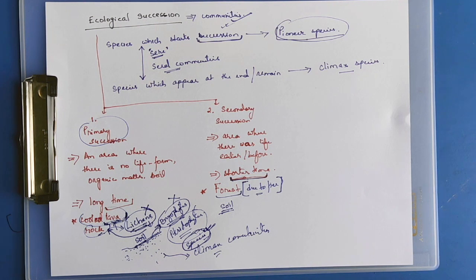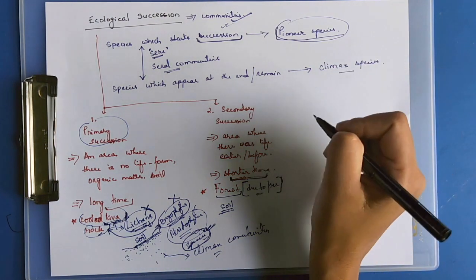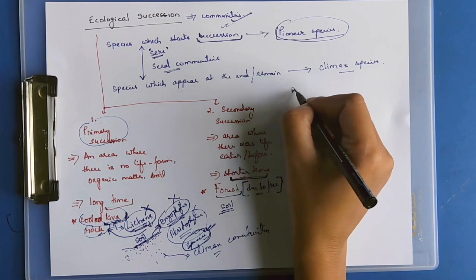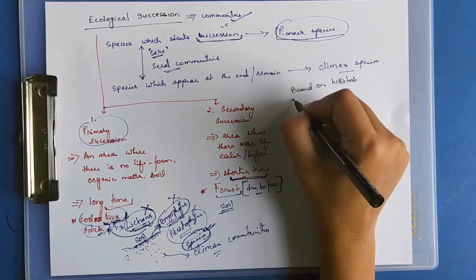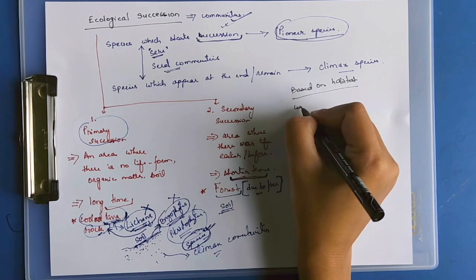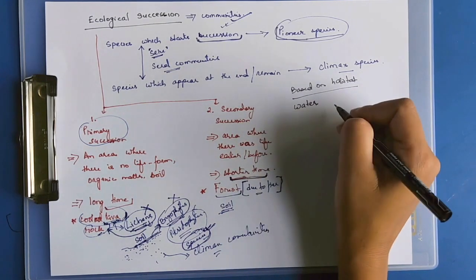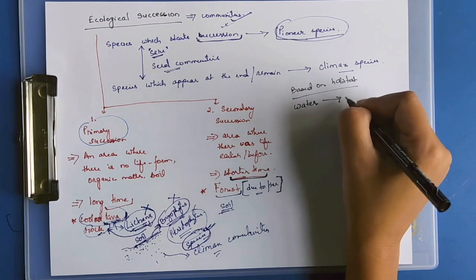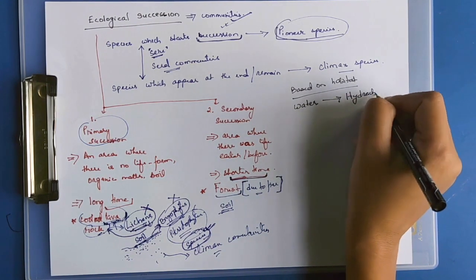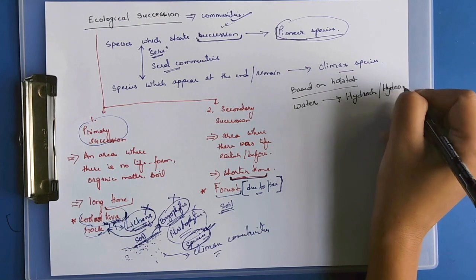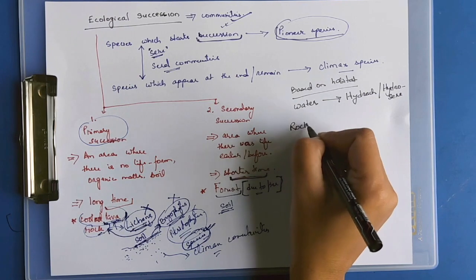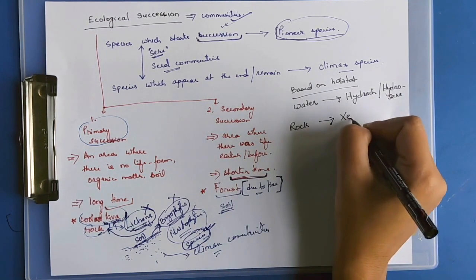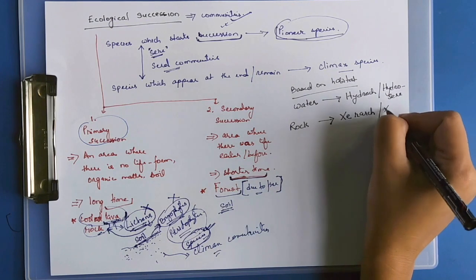Depending on the nature of the habitat, ecological successions can be of different types. If the succession starts in water, it is known as hydrarch, or hydrosere. If it starts on rock, it is known as xerarch, or xerosere.